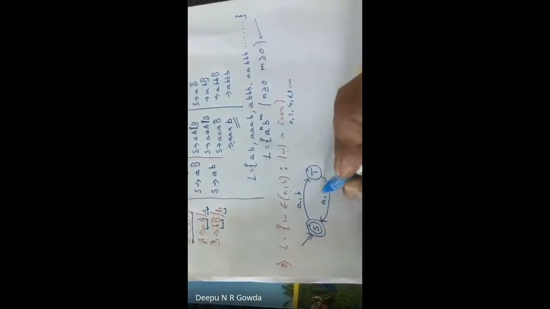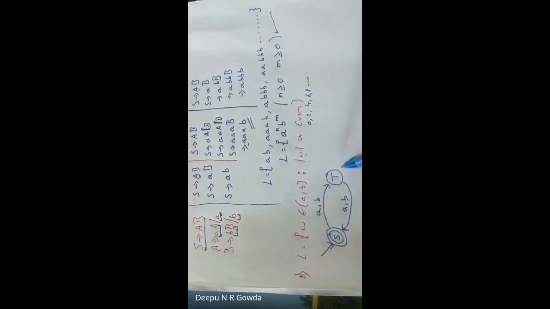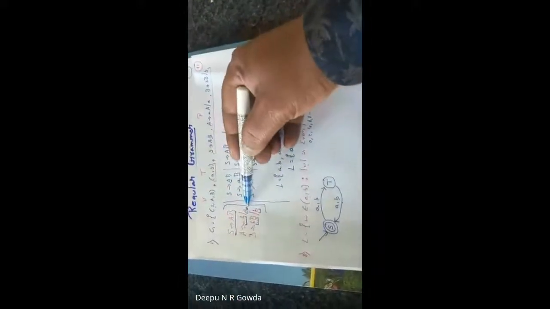Okay, here I write A comma B or A comma B. Okay, this is the diagram. See, 0A, 1A, 2A, 3A, 4A, 0B, 1B, 2B, 3B, 4B, it becomes like that. So this time, for this I have to write in this manner. I have to write a grammar for the given diagram.